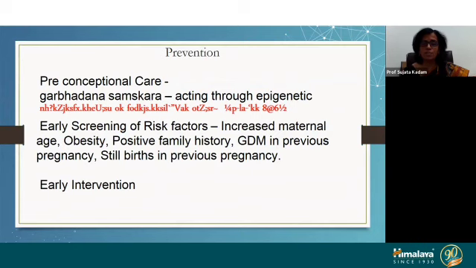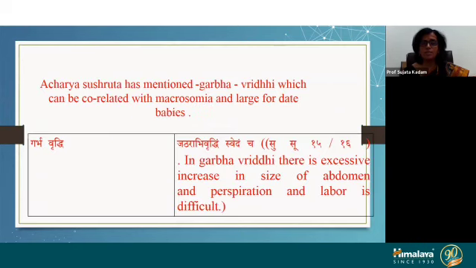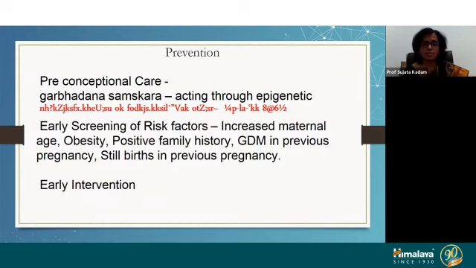So these are some references which we can correlate with gestational diabetes, that is macrosomia in the fetus and Atisthula Vriddhi. In Bhaishajya Ratnavali, in Sushruta, in Charaka, there are some references which can be correlated with gestational diabetes, but no direct Garbhopadrava is mentioned anywhere in our Samhitas.